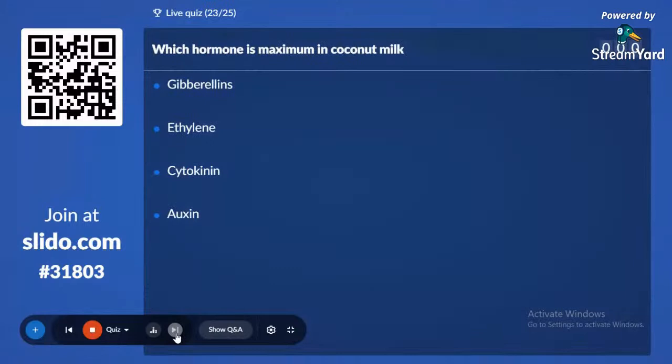23rd question. Which hormone is maximum in coconut milk? Name the phytohormone that is maximum in coconut milk. Option A, gibberellin. Option B, ethylene. Option C, cytokinin. And option D, auxin.